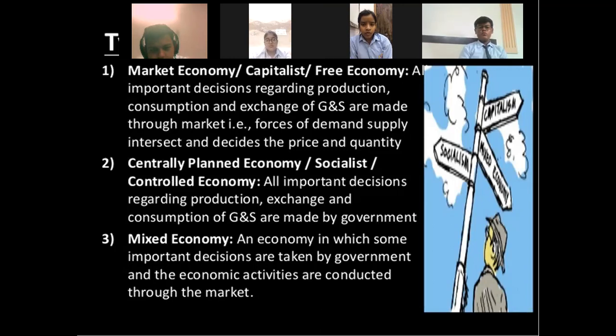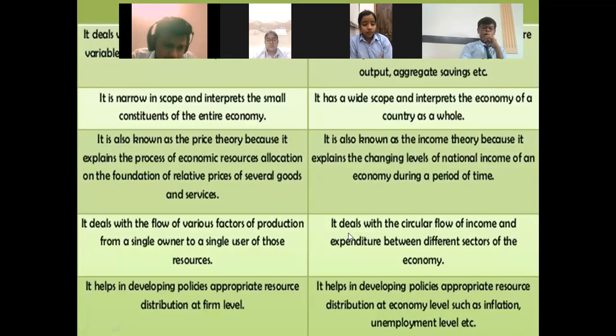Then the third is the mixed economy. Mixed economy has the features of both capitalist and socialist economies, where some features of a capitalist economy take place and some features of a socialist economy take place.